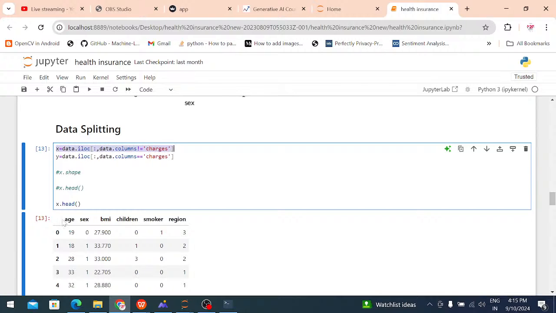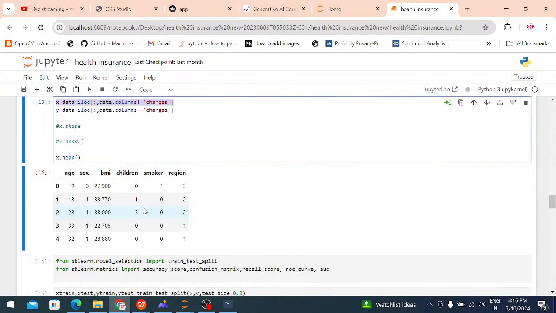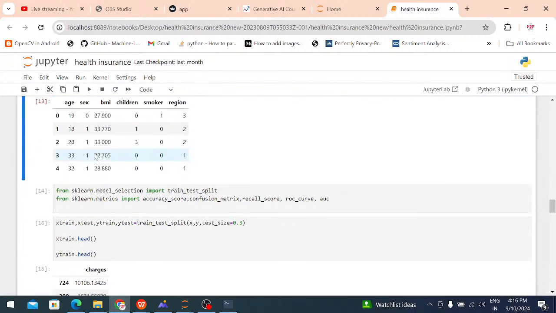Input means the values we enter, and we can predict this value from them. That's why I am assigning x as my input and y as my output. Whenever the column is not equal to charges, that is my input. Equal to charges means output. x.head means it displays by default the top 5 rows of the columns' information.